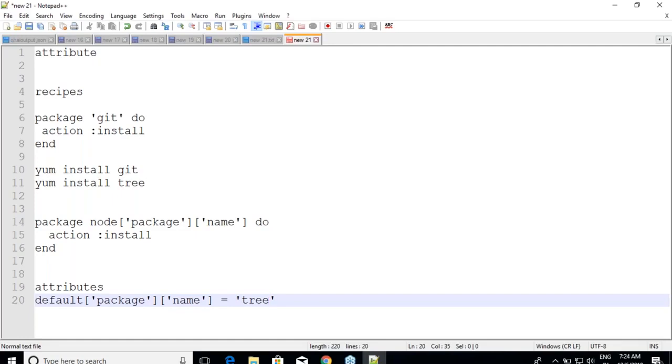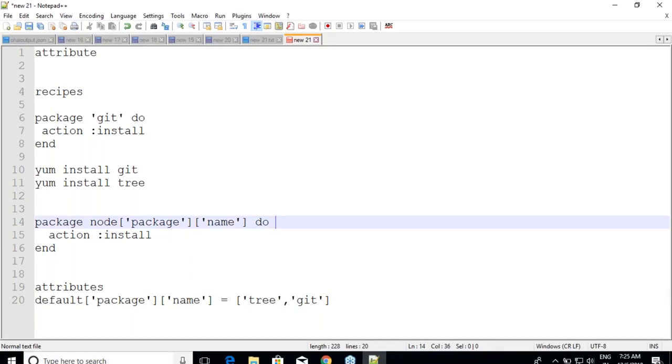If you think that you have multiple installations to be done, then probably you might be taking an array as an input and then writing an each statement saying that for each package do installation. If I'm speaking about one, I'll define it like this. If I'm speaking about multiple, I might write it like this. And then rather than using this variable directly over here, I might be writing an each statement for each one. Am I clear on this? Yeah, that is what we have done. We have done nothing apart from this.